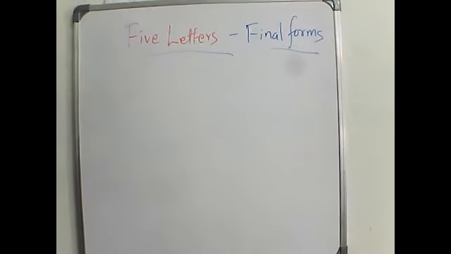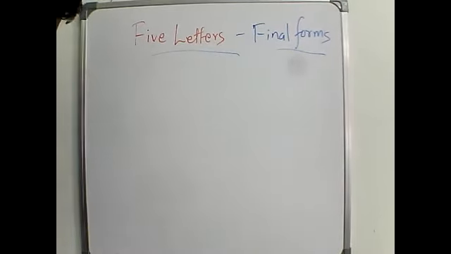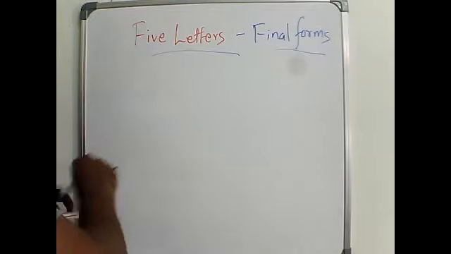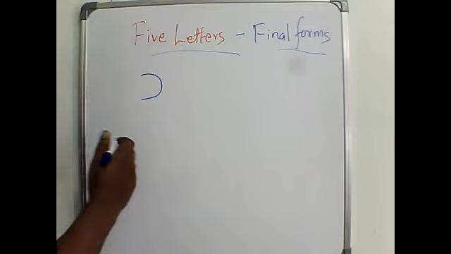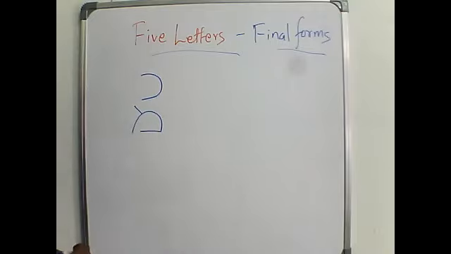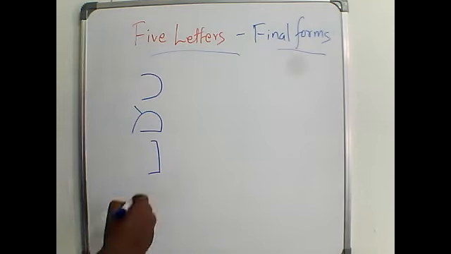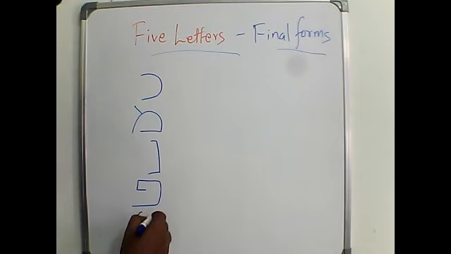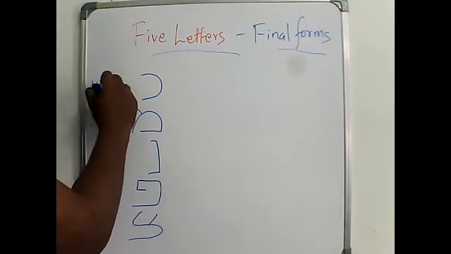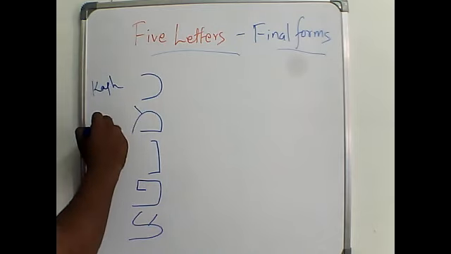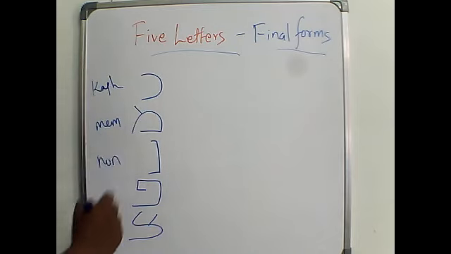What I'm meaning is these letters, wait, you all know this, right? This is Kaf, this is Mem, this is Nun, and this is Pe, and this is Tsadi. Okay, let me write it. Kaf and Mem and Nun and Pe and Tsadi.